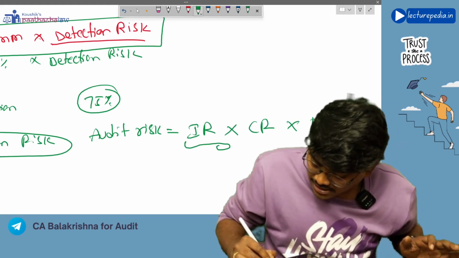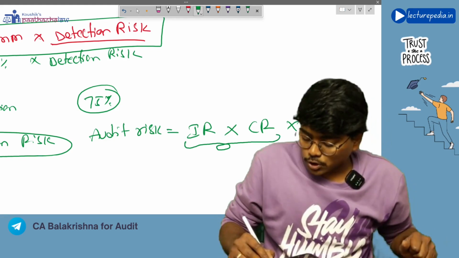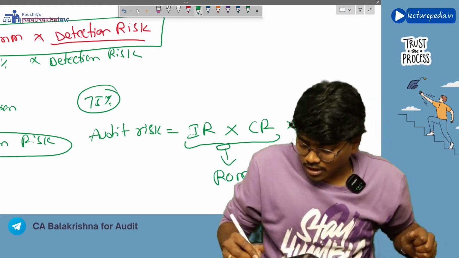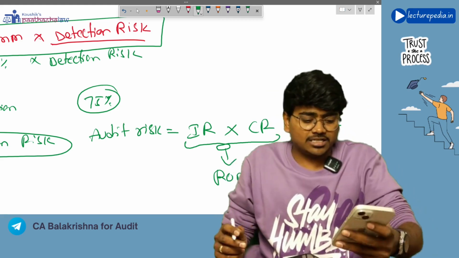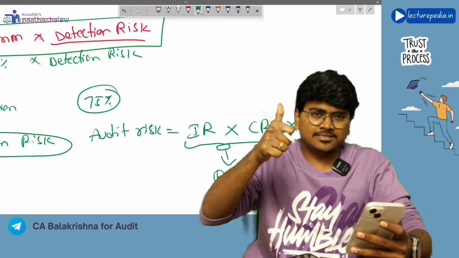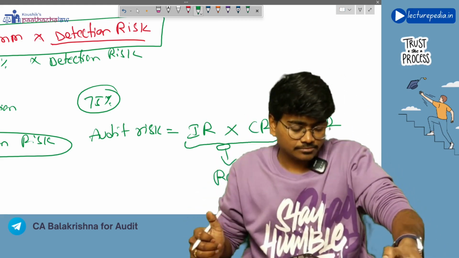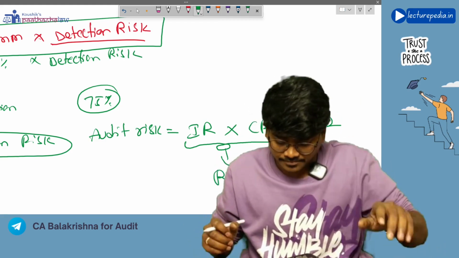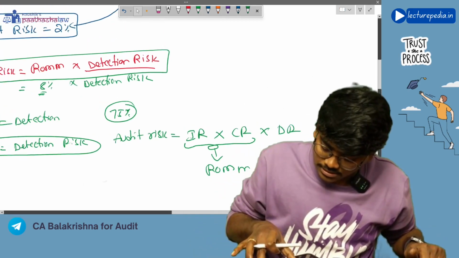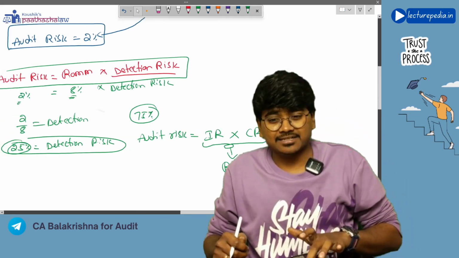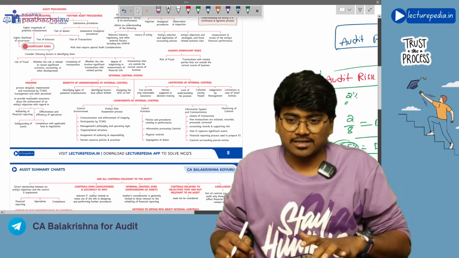This inherent risk multiplied by control risk is nothing but risk of material misstatement. Got it? So this is the formula for audit risk.